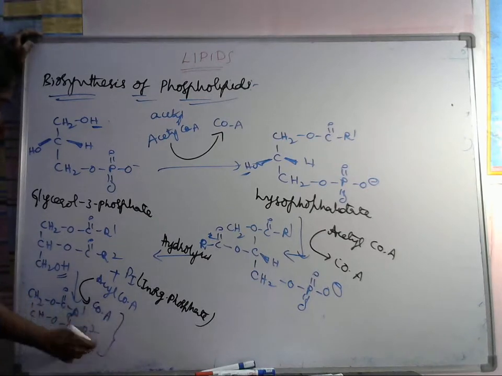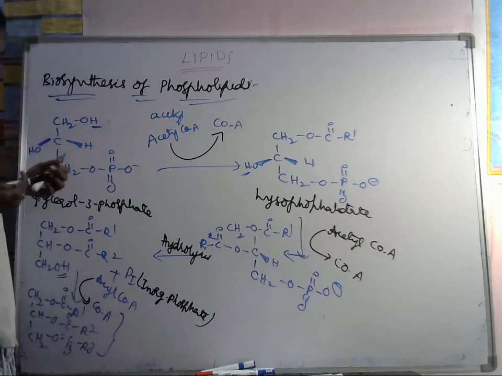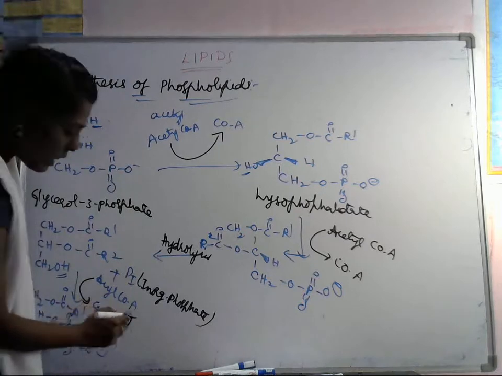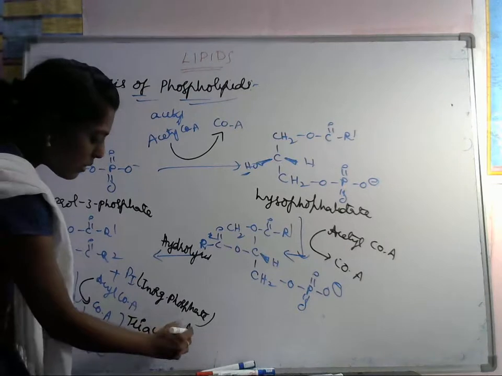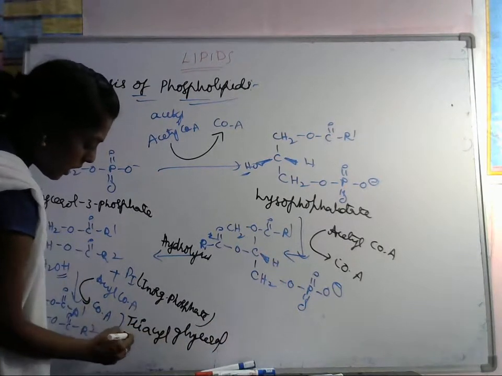So here 1, 2, 3, three acyl groups are there. That's why it is called triacyl glycerol, which is TAG.